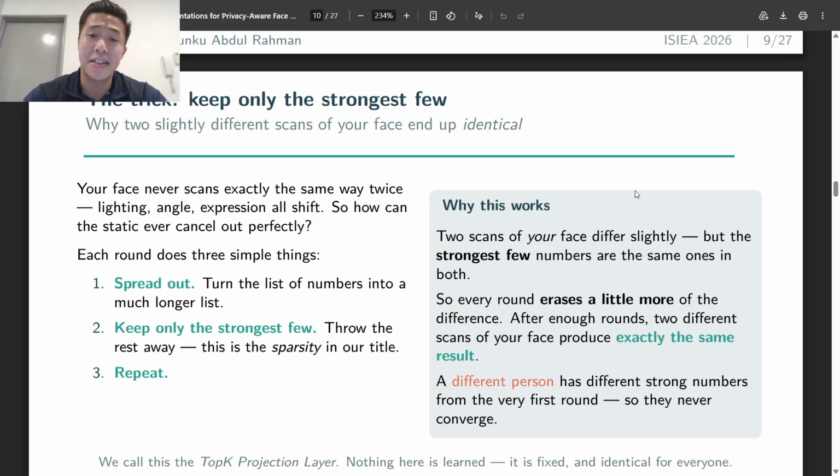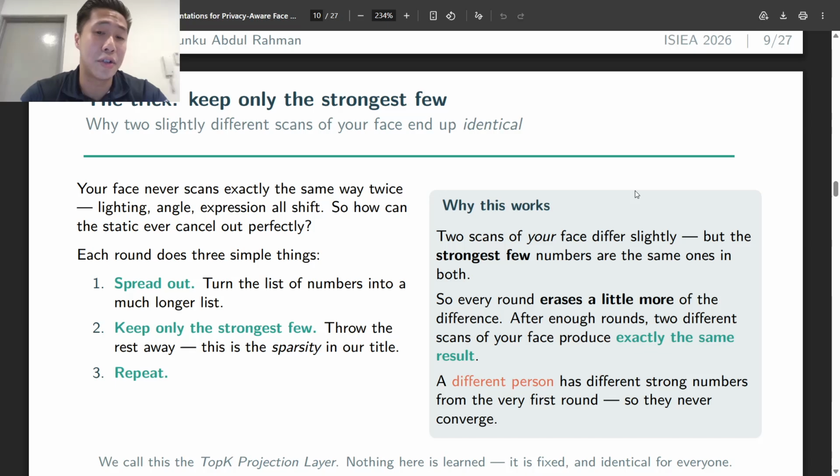It is divided into three simple steps, repeated. First one is spread out. We turn the list of numbers into a much longer list. Then we keep only the strongest few and throw everything else away. That is what we call sparsity in our title. And then we repeat the process.